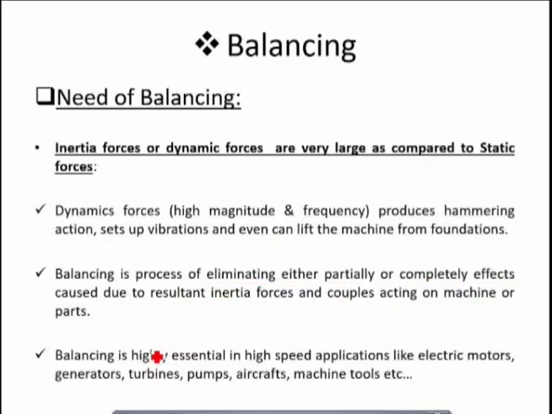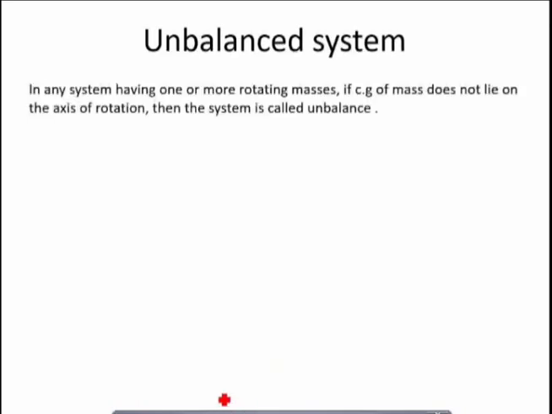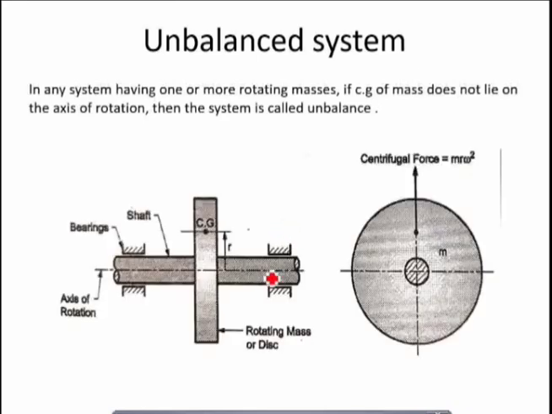So balancing is highly essential in high-speed applications like electric motors, generators, turbines, pumps, aircraft machinery, etc. So basically balancing is very important in the case of high-speed applications. Right? So now let us first understand what an unbalanced system is. In any system having one or more rotating masses, if the Cg of the mass does not lie on the axis of rotation, then the system is called unbalanced, which we have already studied in rotor dynamics.